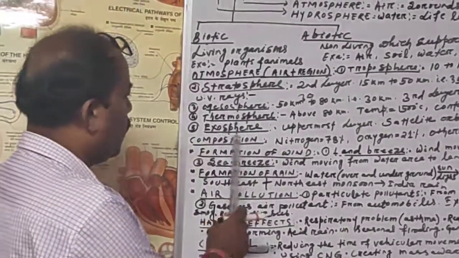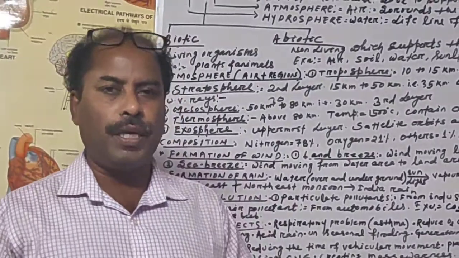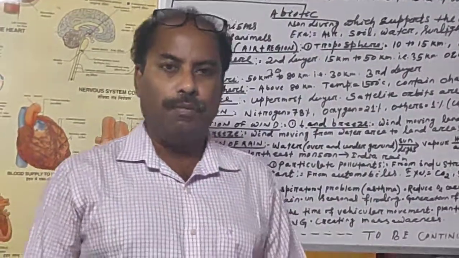Next will come the composition of the air. Air consists of what type of composition? It is various compositions, because air is a mixture.